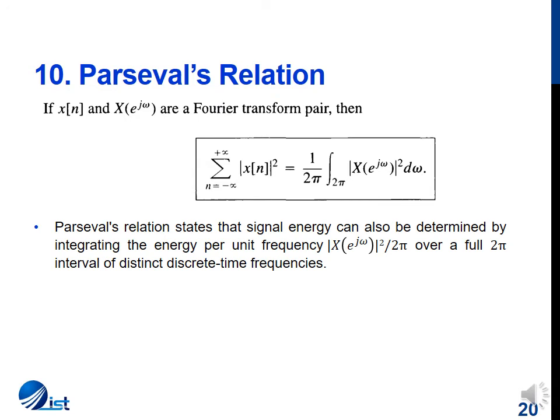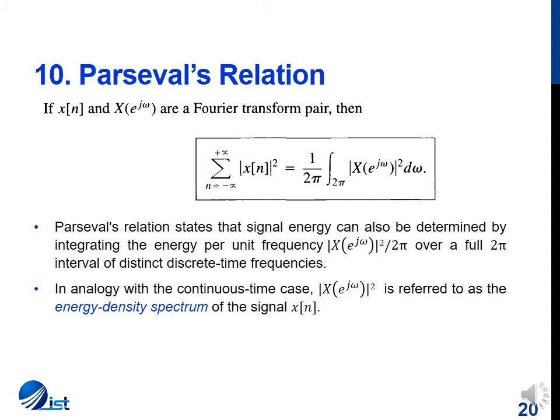So the signal energy can be determined by integrating the energy per unit frequency |X(e^jω)|² over 2π, over a full 2π interval of distinct discrete time frequencies. Comparing it with the continuous time case, it is analogous, and this |X(e^jω)|² can be termed as the energy density spectrum of the signal.